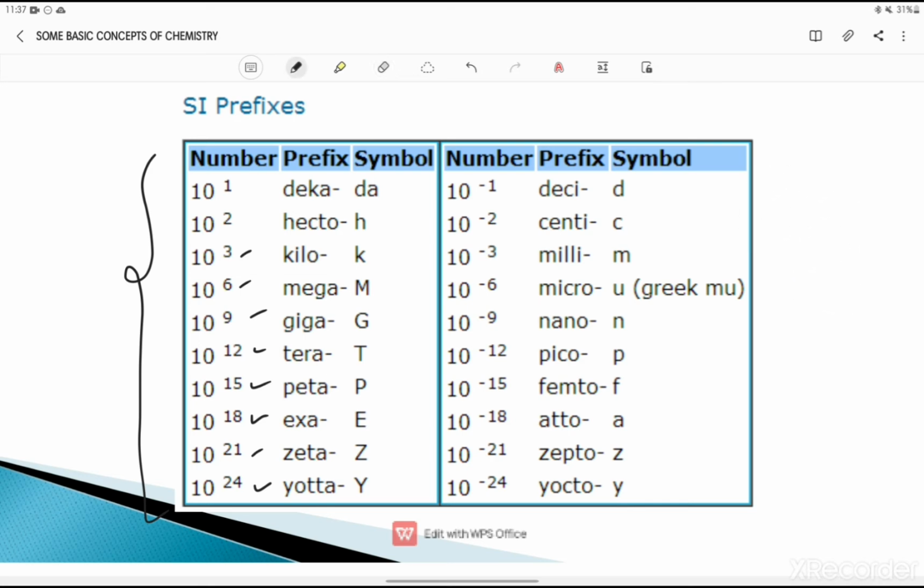So now here, for the smaller units, it is deci, centi, milli, micro, nano, pico, femto, atto, zepto and yocto, right? So how do we use this? So basically just see here that this is 10 to the power -1, -2. For example, if I say 10 to the power -6, it is basically 1 divided by 1 2 3 4 5 6, 1 2 3 4 5 6 zeros. Okay, so this will become 0.000001. Okay, so instead of writing it like this, we will write 10 to the power -6.